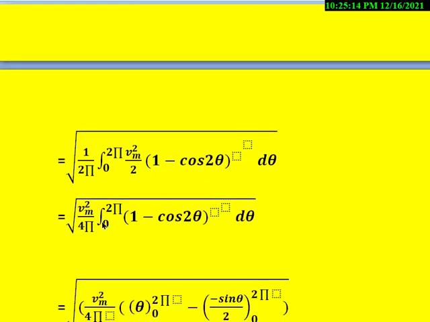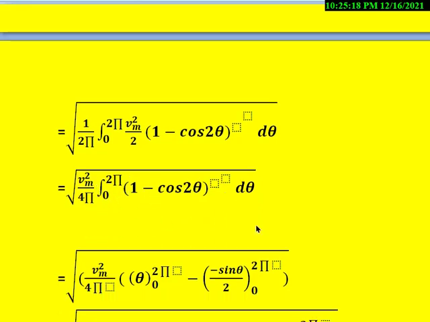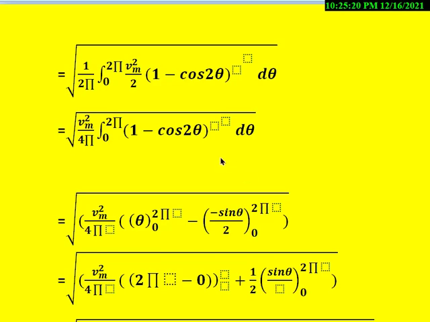Then we can further simplify like this: Vm square by 4 pi integral 0 to 2 pi of 1 minus cos 2 theta d theta. Then once we integrate this, the integral of 1 is theta, so Vm square by 4 pi into theta from 0 to 2 pi minus sine 2 theta by 2.